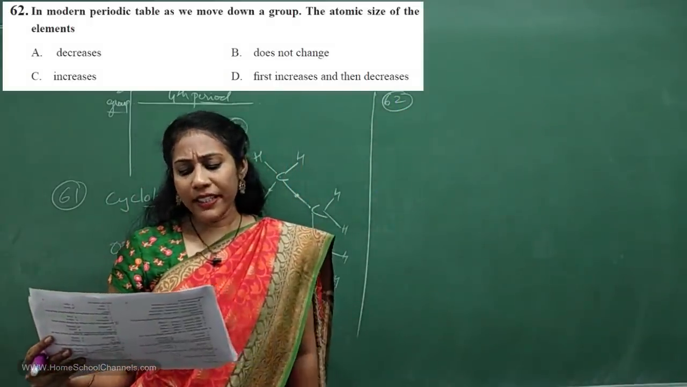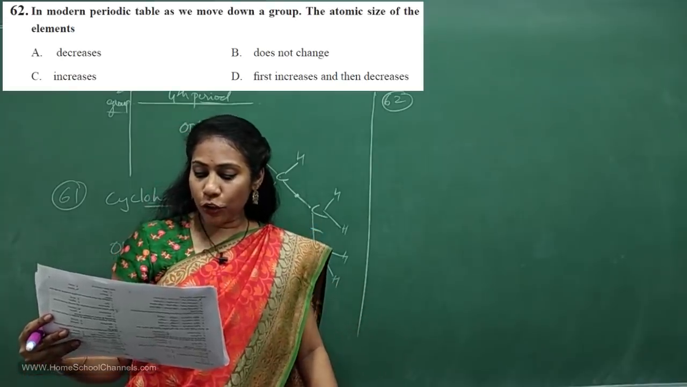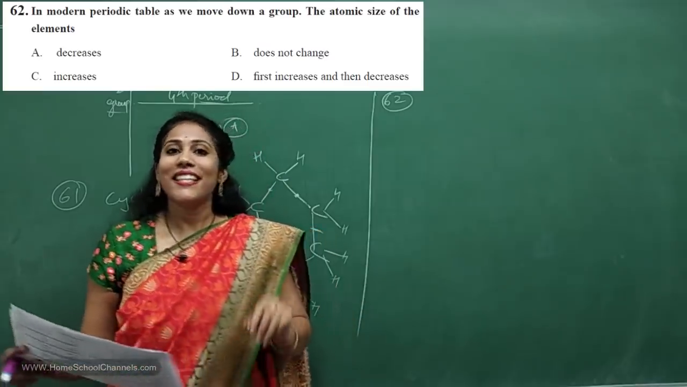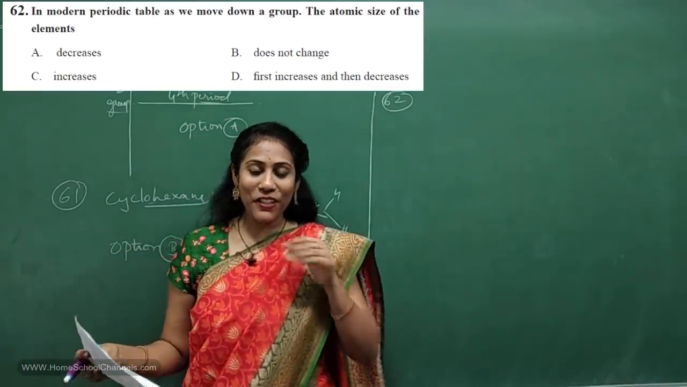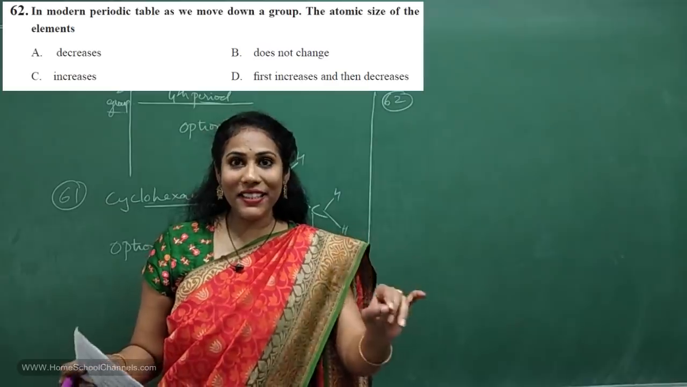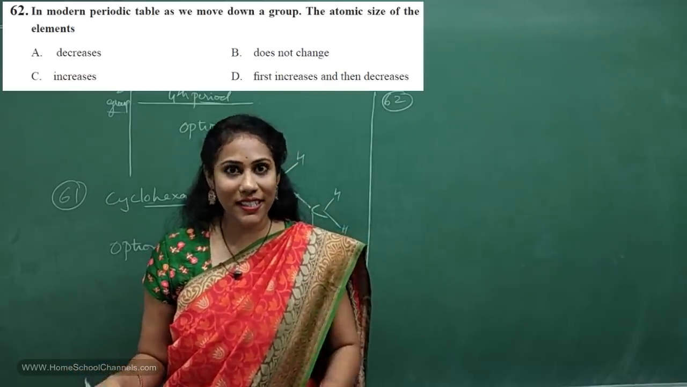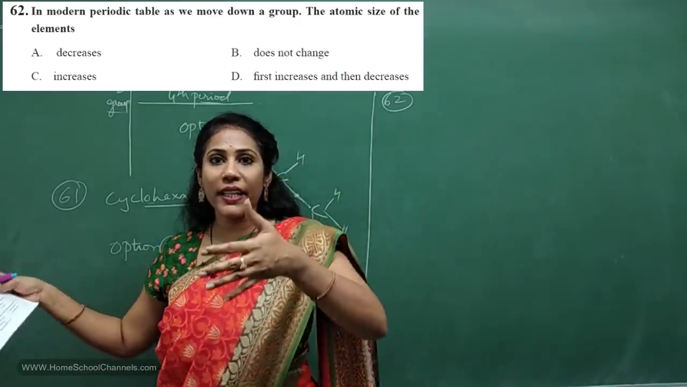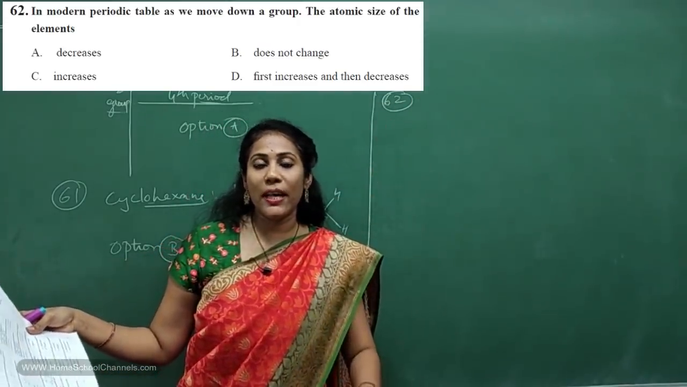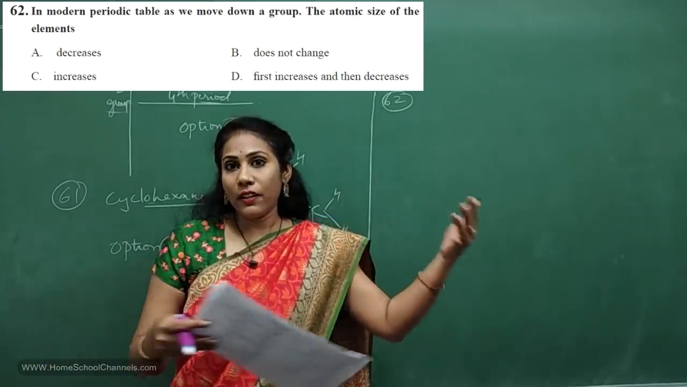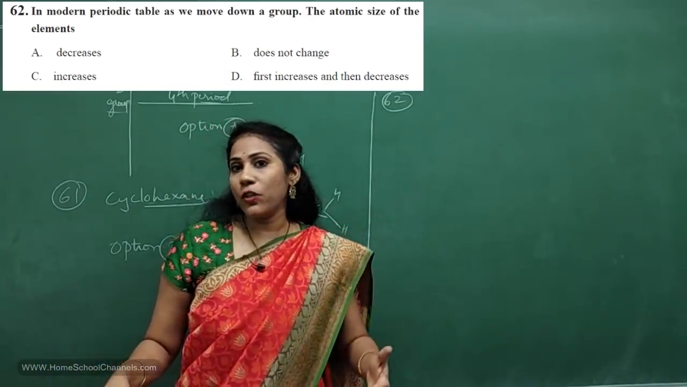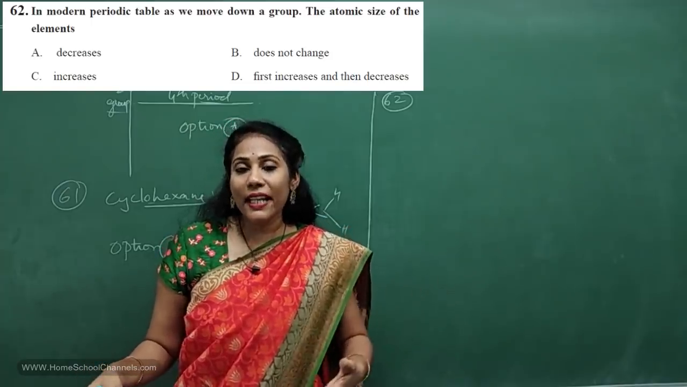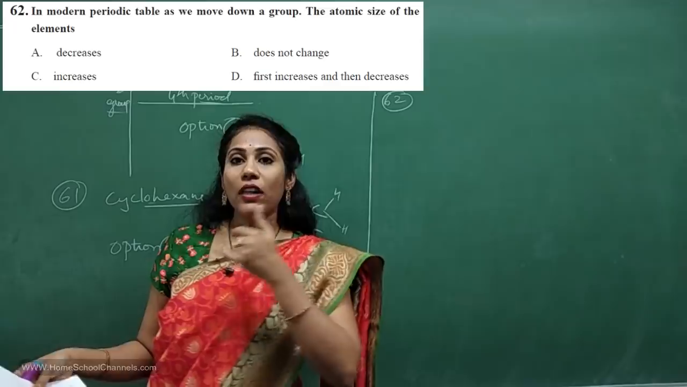In modern periodic table, as we move down the group, the atomic size of elements increases or decreases? According to me, again this concept you have to concentrate for this year examination. Say atomic size, if you go from left to right, what happens? Top to bottom, what will happen? Electronegativity, left to right, what happens? Top to bottom, what will happen? Similarly, valency, metallic character, non-metallic character, its variations along the group.